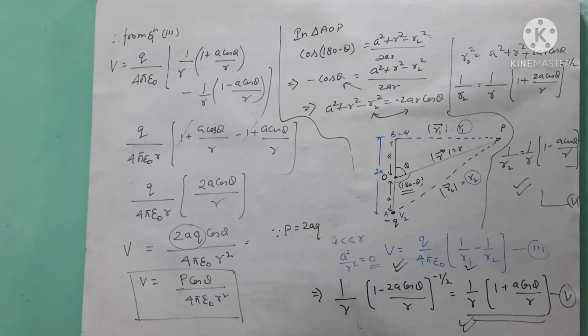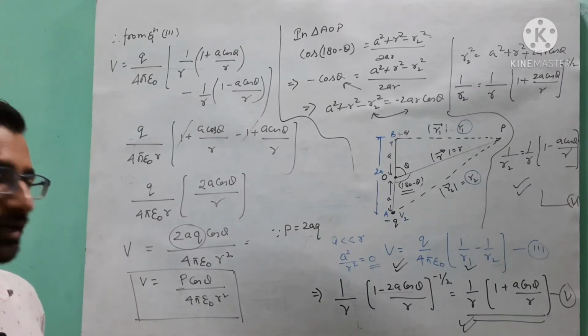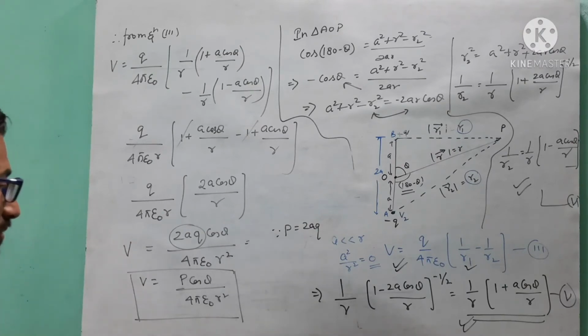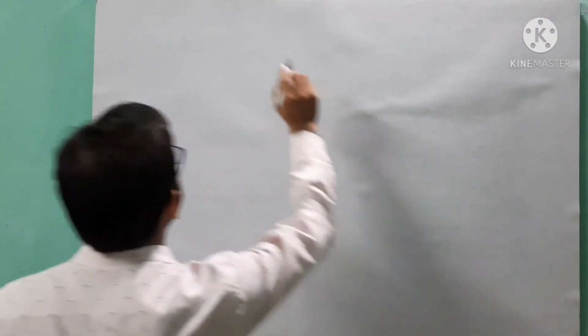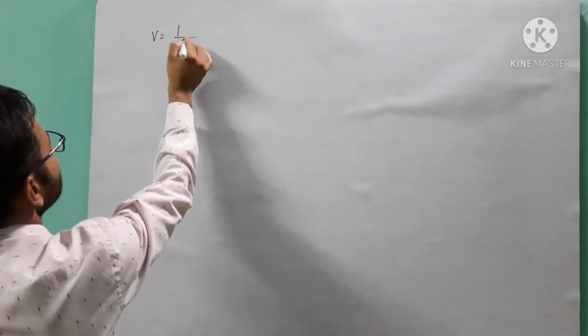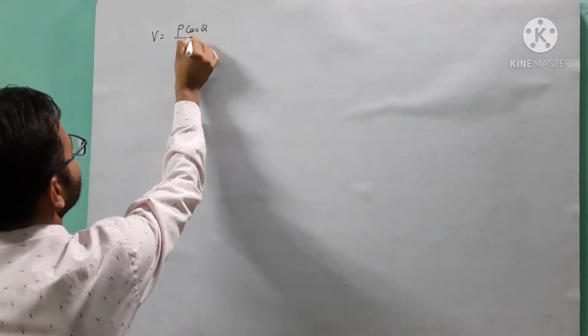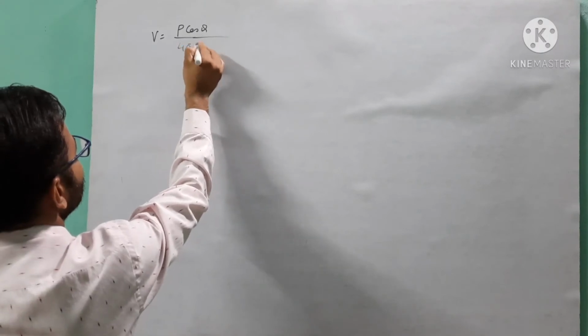After that we will discuss this result, in which we have calculated the electric potential due to an electric dipole. So for that, pause the video and note down. Okay students, so our last result is V is equal to P cos theta over 4 pi epsilon naught of r square.